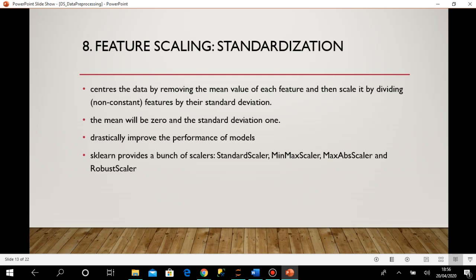Feature scaling has two things broadly, one is standardization and one is normalization. So what is standardization? Here the data is centered by removing the mean value of each feature and then scaled by dividing the features by their standard deviation. Suppose the variance is huge, the data varies over a very long range, maybe from 0 to some 1 crore or something.